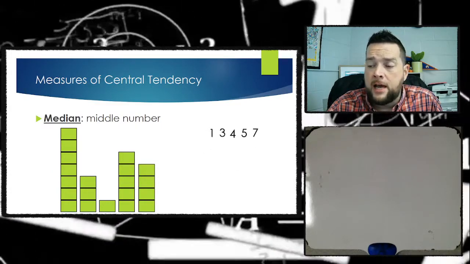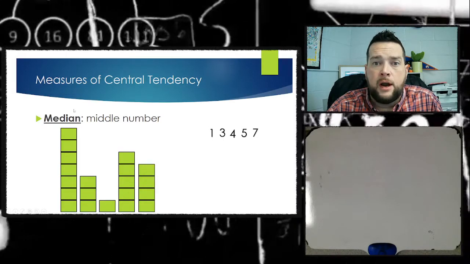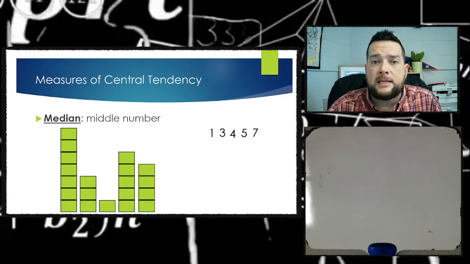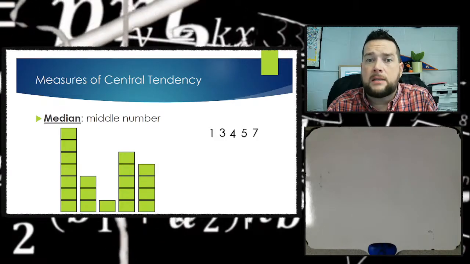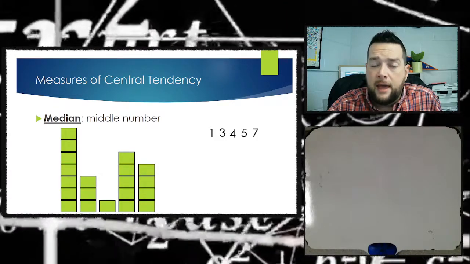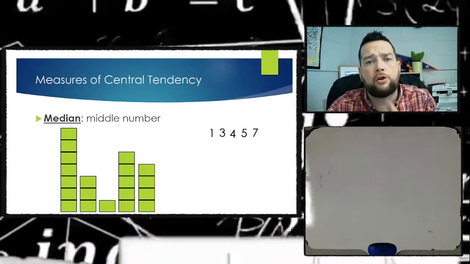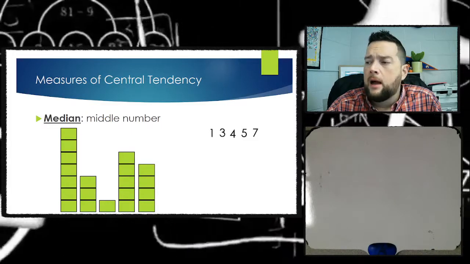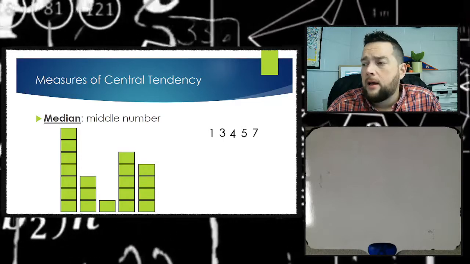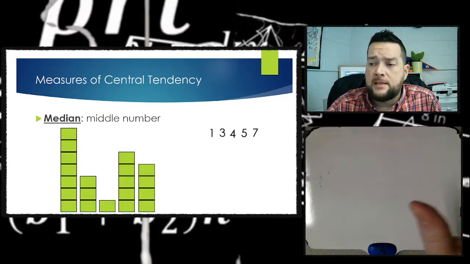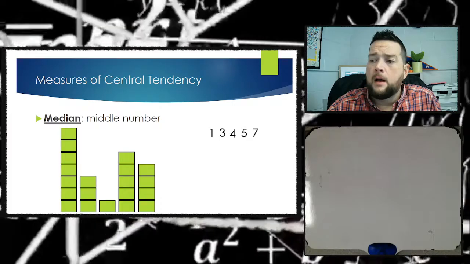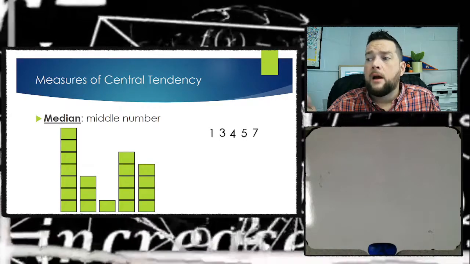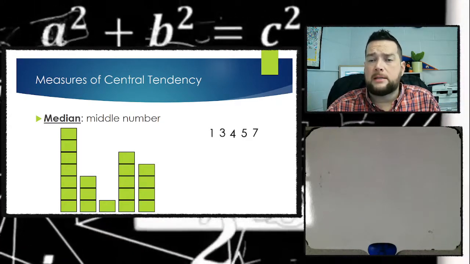The very first step is to take your data points and list them in order from least to greatest, all right? Then you're going to try to find the middle number. Now, there's a little trick to this, though, all right? It can be a little tricky, all right? Some data sets, they have an odd number of data points, right?